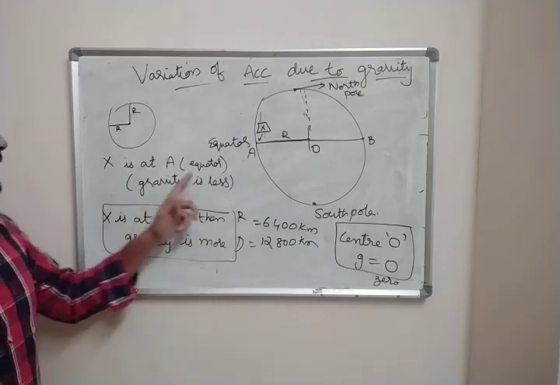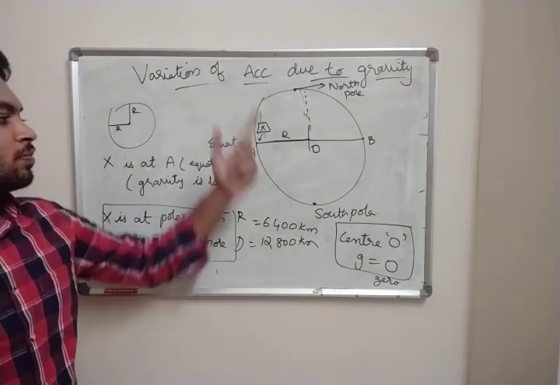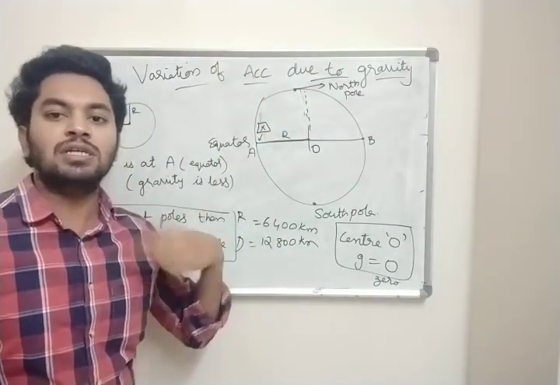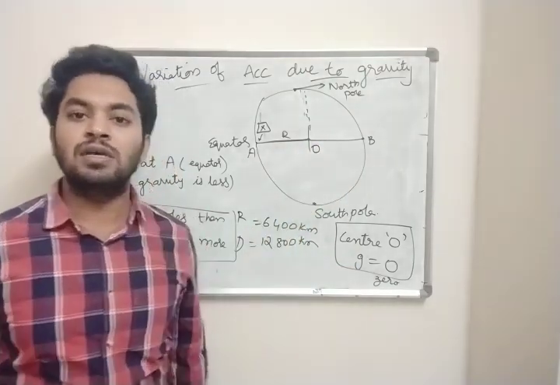First point is, at the equator, gravity is less. At the poles, North Pole and South Pole, gravity is more. Why? Because they are falling from some certain height. And one more is, gravity at the center of the Earth is 0.